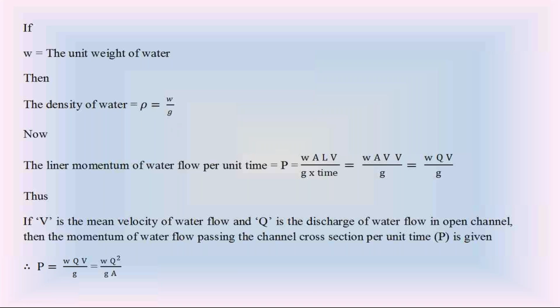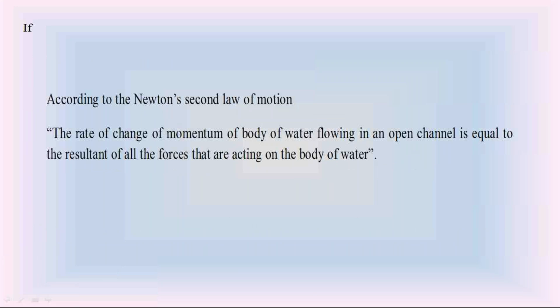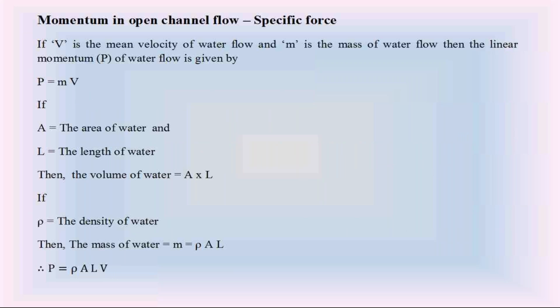In this equation, substitute this density, then this linear momentum P is equal to w A L V divided by g. That is the equation of this linear momentum.